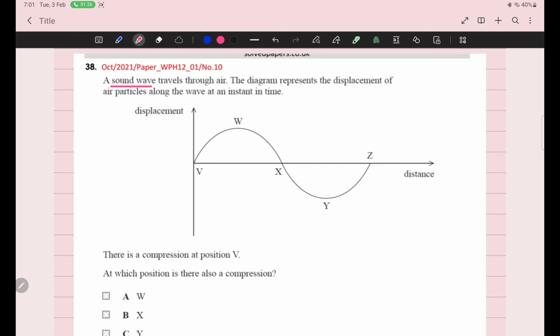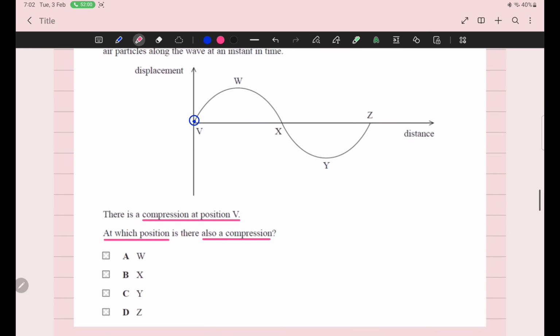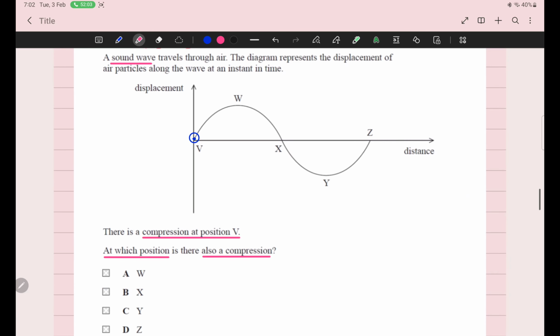सर ये वेव का ग्राफ कैसे बना ये भी मैं आपको समझाऊंगा. अलबत्ता अभी जरा मुझे एक आसान सा सवाल करने दें. क्वेश्चन में खुद कह रहे हैं कि in this graph V is a compression. Everyone knows in longitudinal wave there is a compression and rarefaction. Okay, and this V is a compression. And now they are asking at which position there will also be a compression.